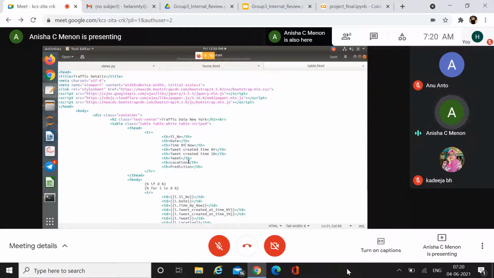And the next is the location, which is the location from which the tweet was posted. Then the next column is the prediction. Prediction indicates the column with the predicted value. So that's all about our code.